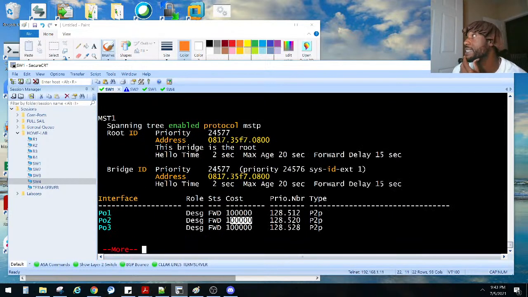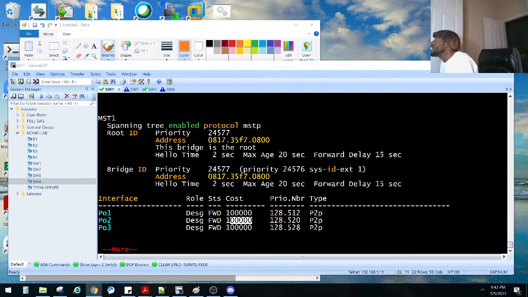They did 100,000. What is the formula for the other one? We don't have the formula for the short version. But it says assign a 16-bit short default path cost value to each port, and 802.1t assigns the 32-bit default port cost values.